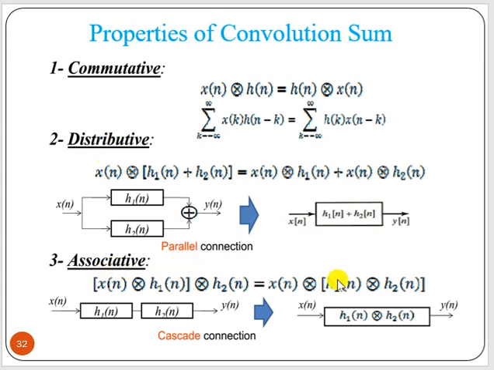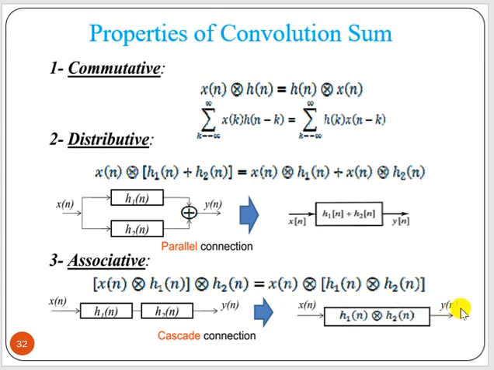Now the associative property means if two LTI systems are connected in series or cascade, then x(n) convolution with h1(n), then convolution with h2(n), as it is in series connection. That means we can do x(n) convolution with h1(n) convolution with h2(n). So the total system is nothing but h1(n) convolve with h2(n).